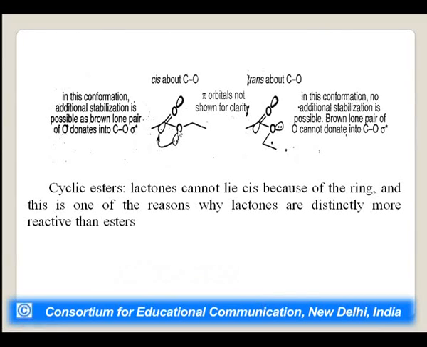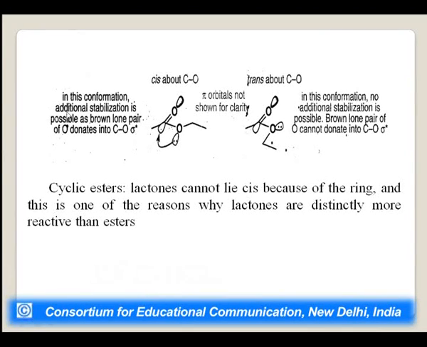Here you can see this is the ester group, this is the carbon orbital, this is the oxygen lone pair of electrons orbital, and this is cis about this, because you can see this is the cis position, and here you can see this is the trans, with respect to this carbon orbital and with respect to this oxygen lone pair of electrons.